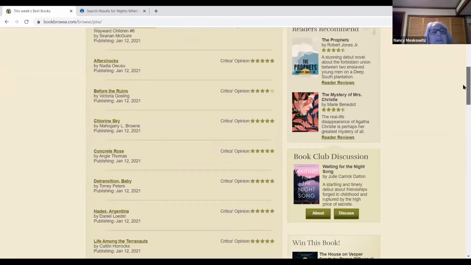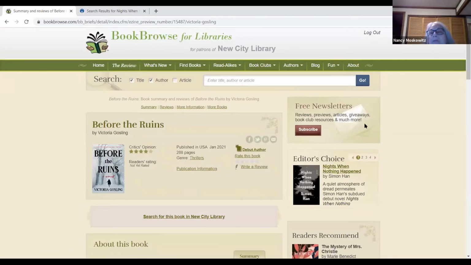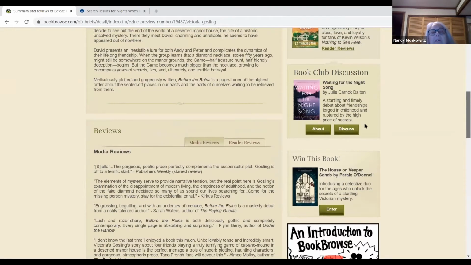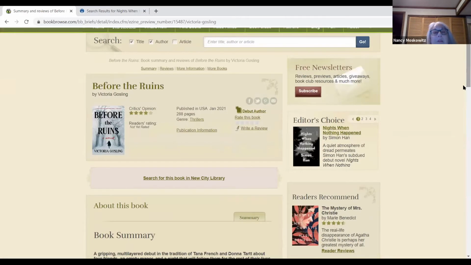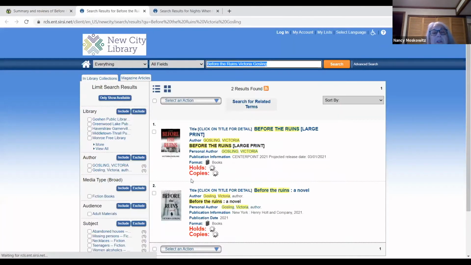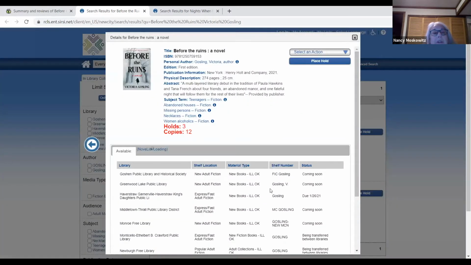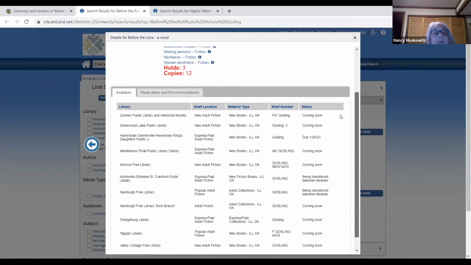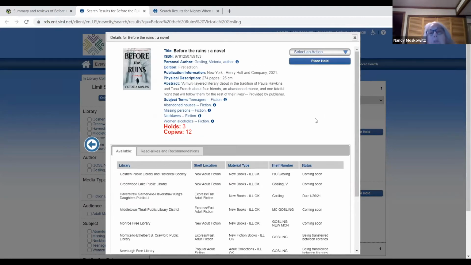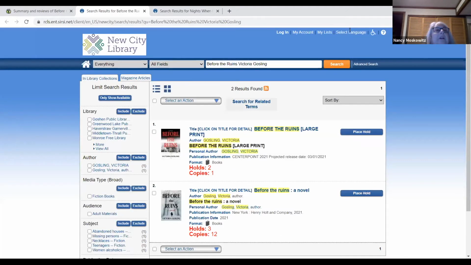Okay, so if there's anything here you see that you might want to read, click on it, get the information. There's not all that much because this is a new book. There's no excerpt, it's just a summary. And then you can check and see if the book is in New City Library. It gives you the large print, and it gives you the regular print. Now, as you see here, it doesn't show that we own it. It is on order, but you can still place it on hold, and we'll take care of that for you. Okay.